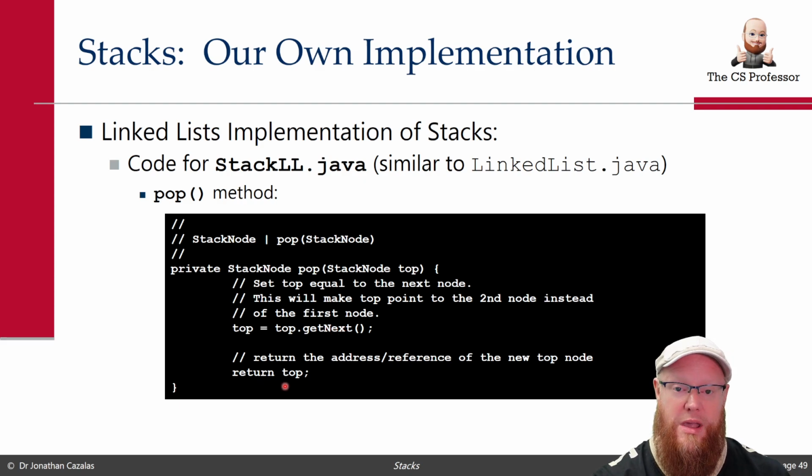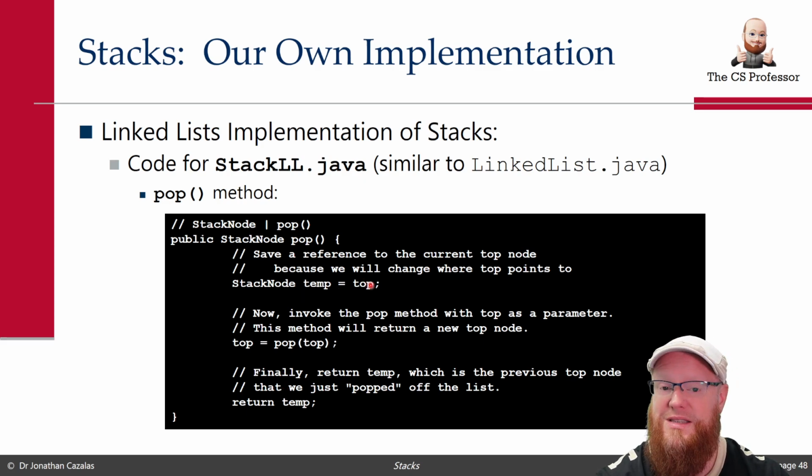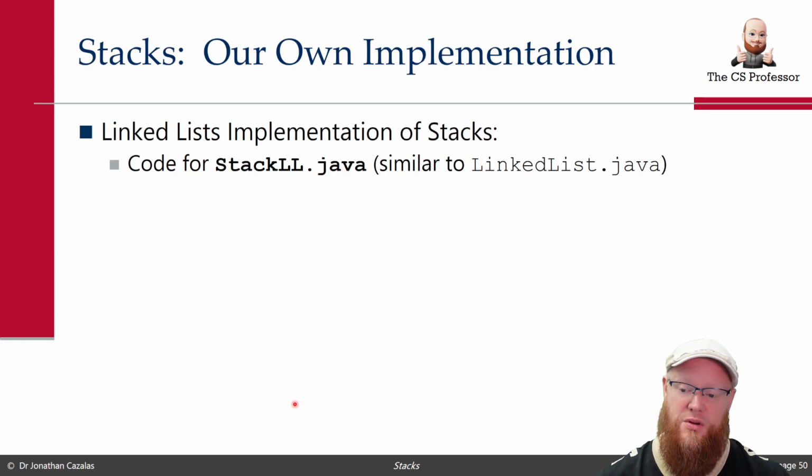So you might be thinking, wait, did we just delete that first node? No, because if you come back and you look at that public method, what we did here is we first saved the address of top into temp. We called the private method, so we never lost access to that first node, even though top no longer points to it. Top points to the second node, but we first saved that first node into temp, and now we can return the address of that first node.